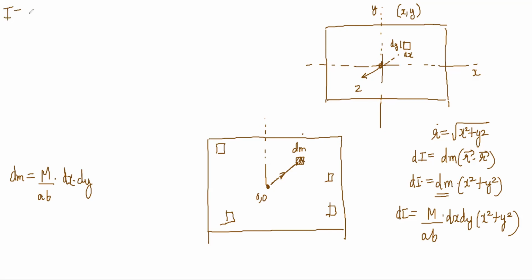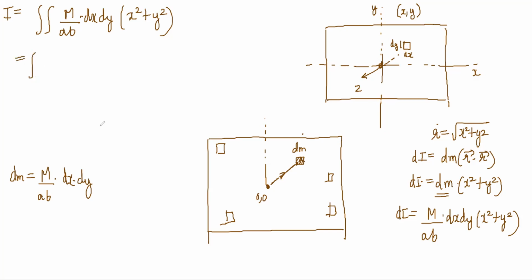I will be integrating dI, but x is also varying, y is also varying. So it's a double integral. Both x and y are changing. So basically this is a double integral.